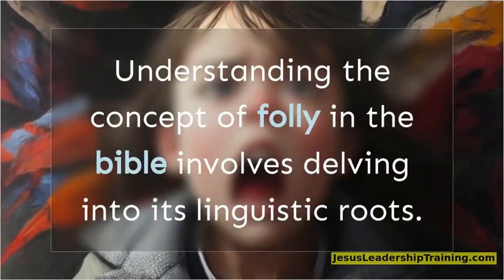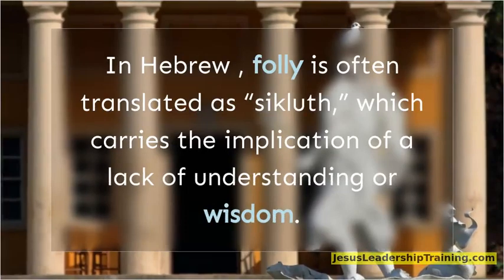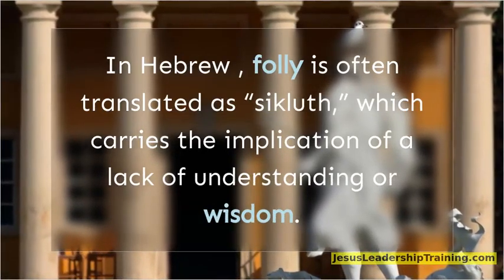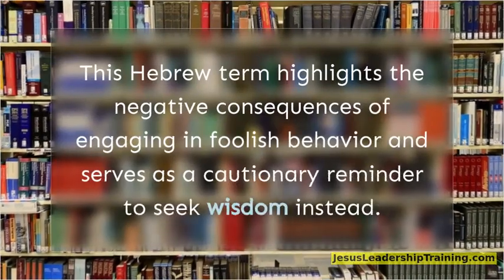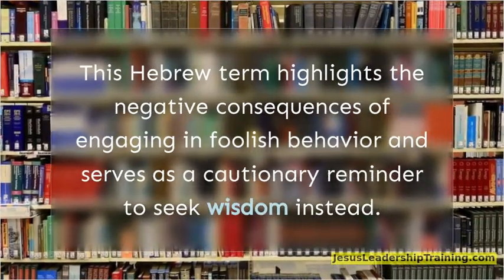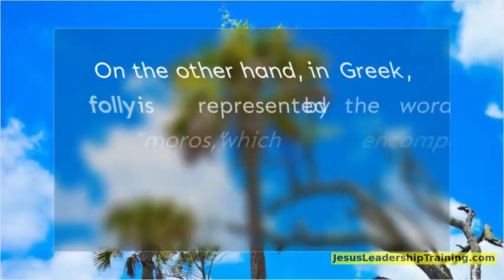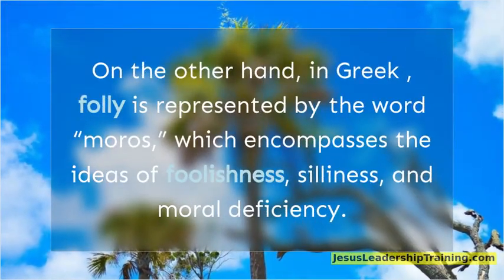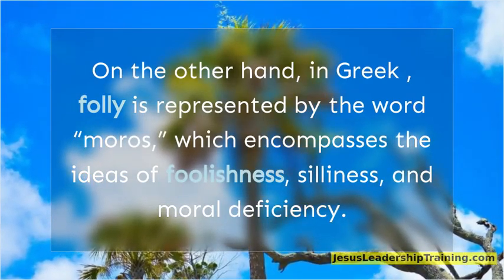Understanding the concept of folly in the Bible involves delving into its linguistic roots. In Hebrew, folly is often translated as sikluth, which carries the implication of a lack of understanding or wisdom. This Hebrew term highlights the negative consequences of engaging in foolish behavior and serves as a cautionary reminder to seek wisdom instead. On the other hand, in Greek, folly is represented by the word moro, which encompasses the ideas of foolishness, silliness, and moral deficiency.